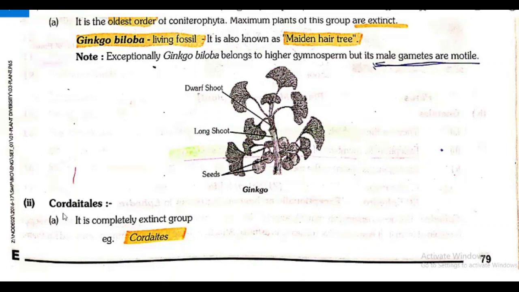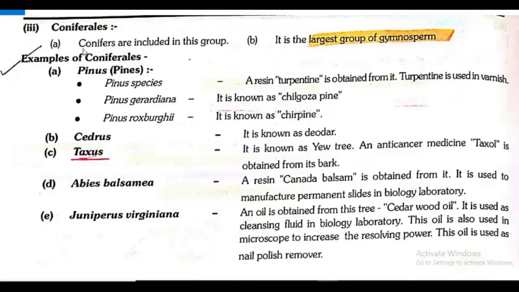The second order of Coniferophyta, higher gymnosperm, is Cordaitales. It's a completely extinct group. Next is Coniferales. Conifers are included in this group.